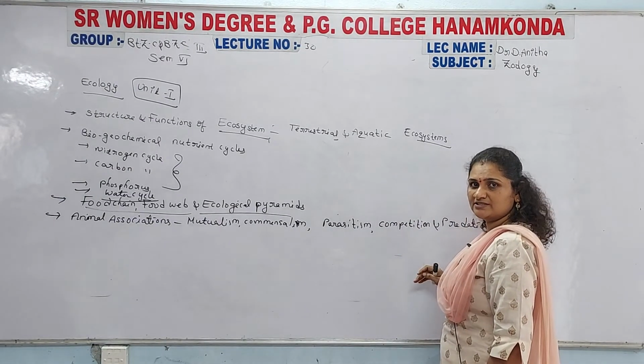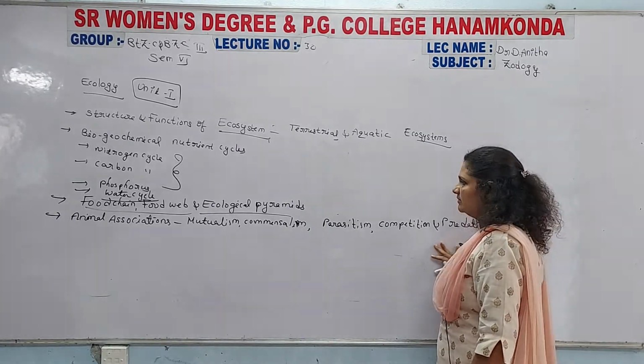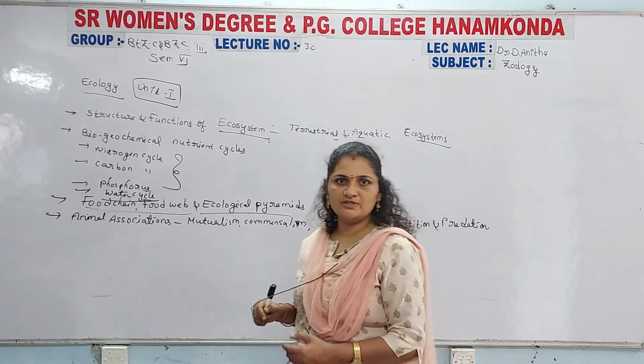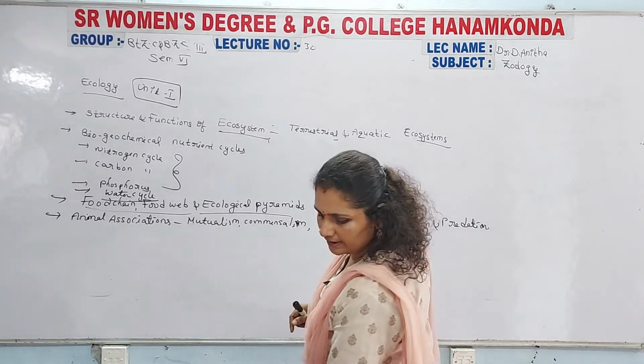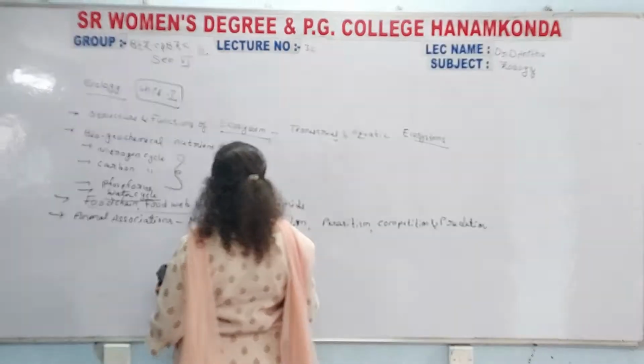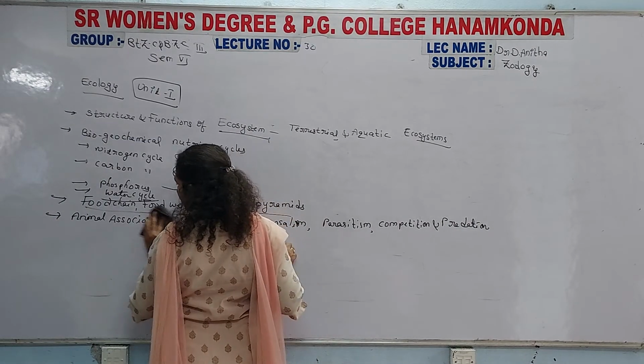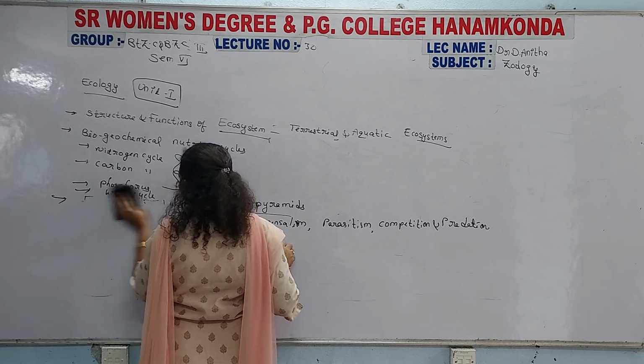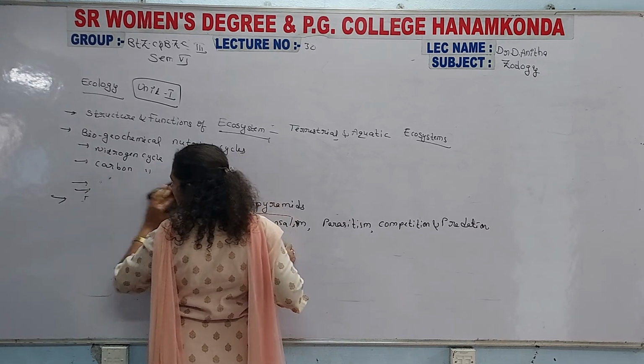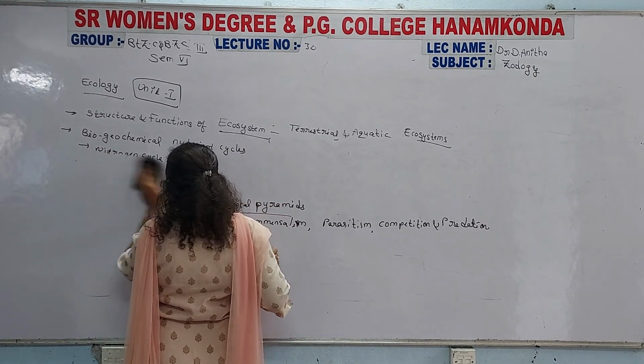The examples are a must. For predation, write what is meant by predation and what the examples are. The examples are very important because animal associations may not contain any diagrams, so examples are compulsory.